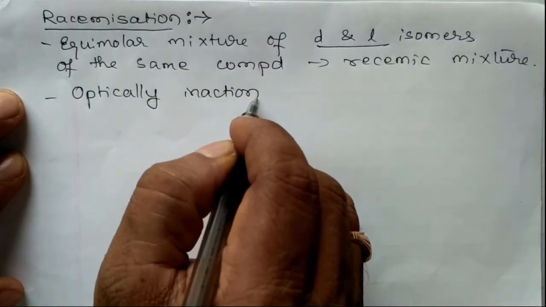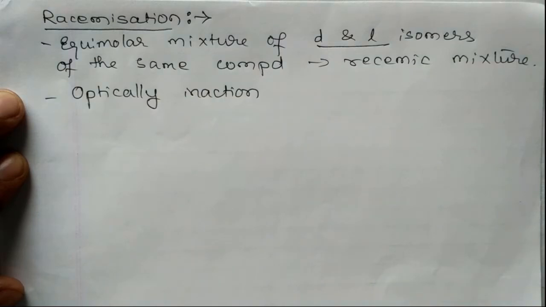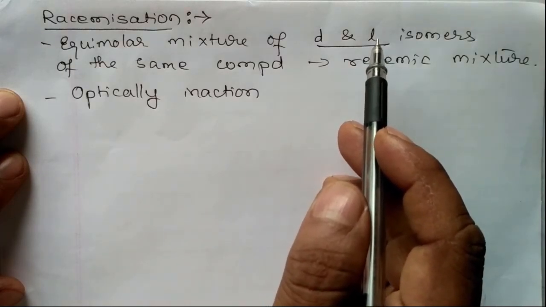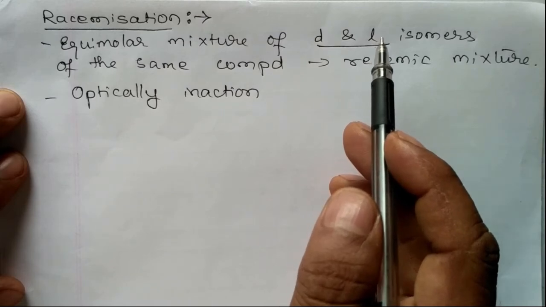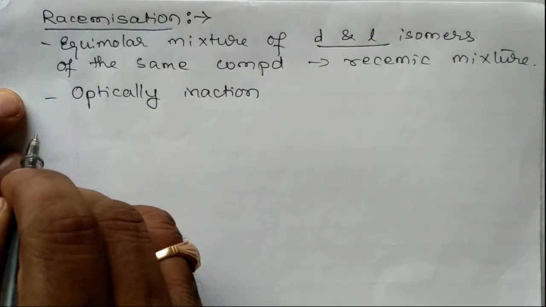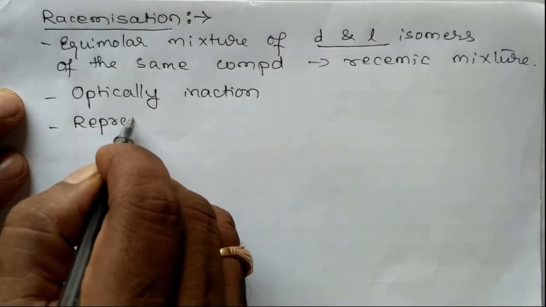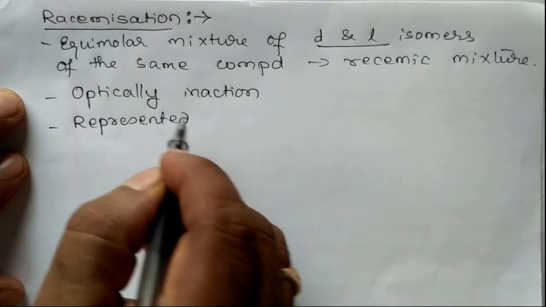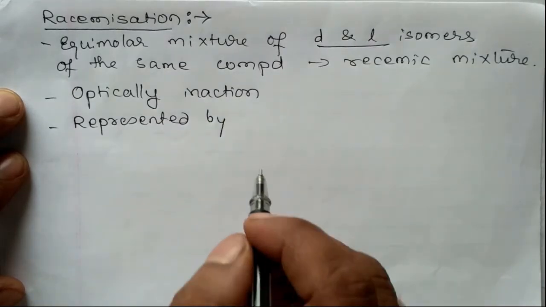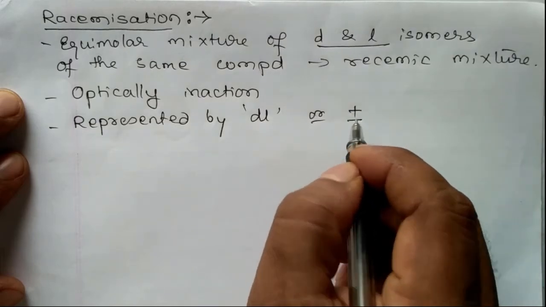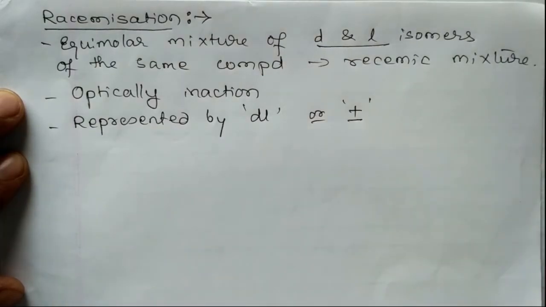Because dextrorotatory compounds rotate the plane polarized light in a clockwise direction, and L isomers rotate it in an anti-clockwise direction, hence they cancel out. So these are optically inactive.